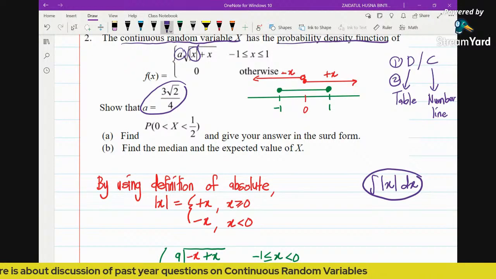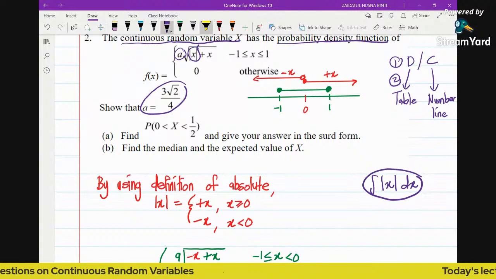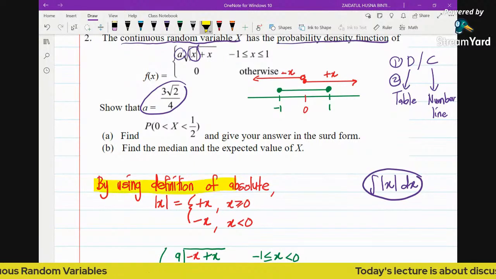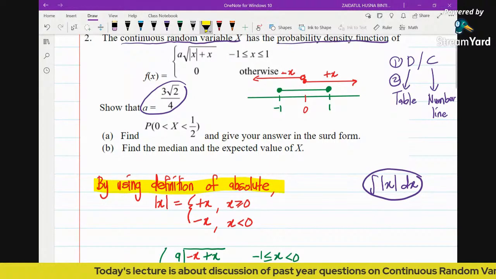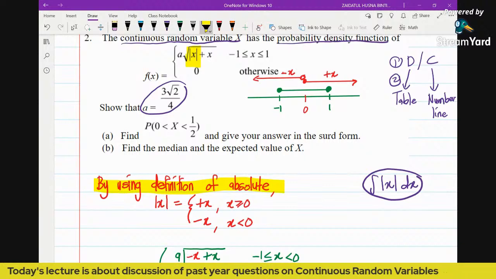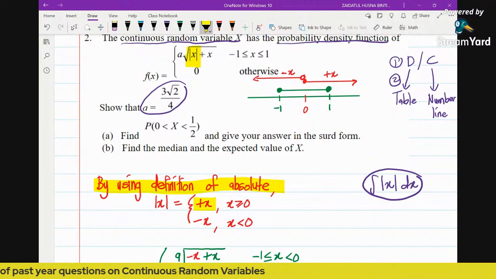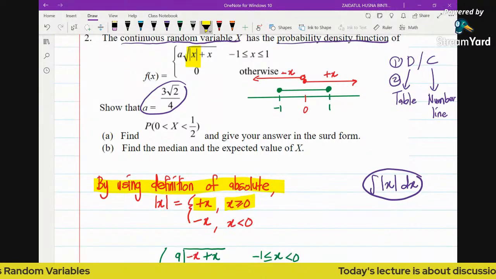In order to integrate this particular function, we need to use the definition first. We are going to use the definition of absolute, because here you can see there is absolute of x. Using the definition, absolute of x is defined as x when x is greater than or equal to 0, and absolute of x is defined as negative x when x is less than 0.